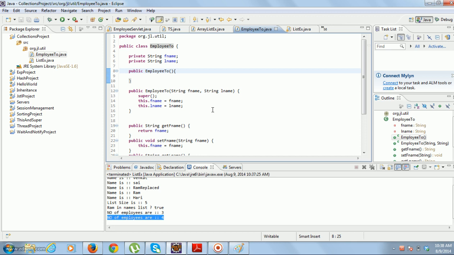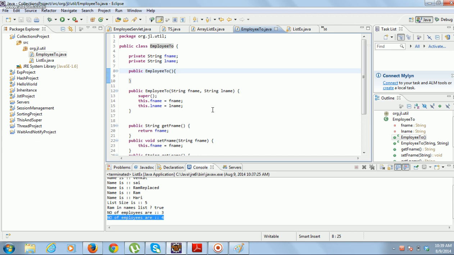So when you are adding a new employee and before adding you are checking if that object is already there in the list using the contains method, that contains method uses the equals method you have defined in the class. Since you did not override the equals method, the default implementation will contain the logic to check if two objects have the same hash code or not. If two objects have the same hash code, then it will return true. If two objects do not have the same hash code, it returns false even though they have the same fname and lname.